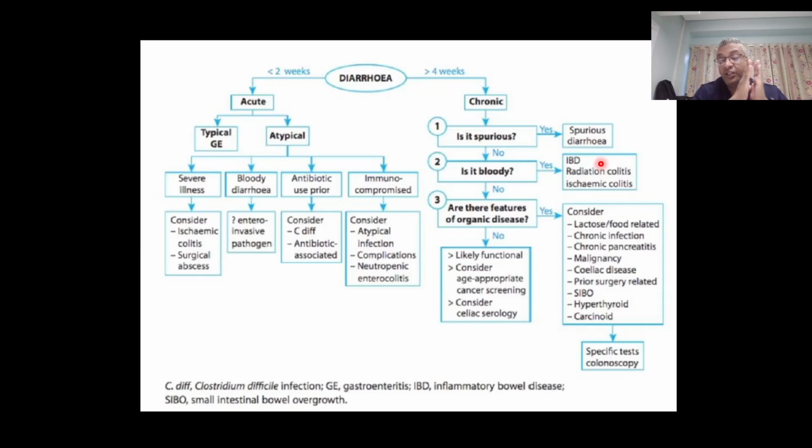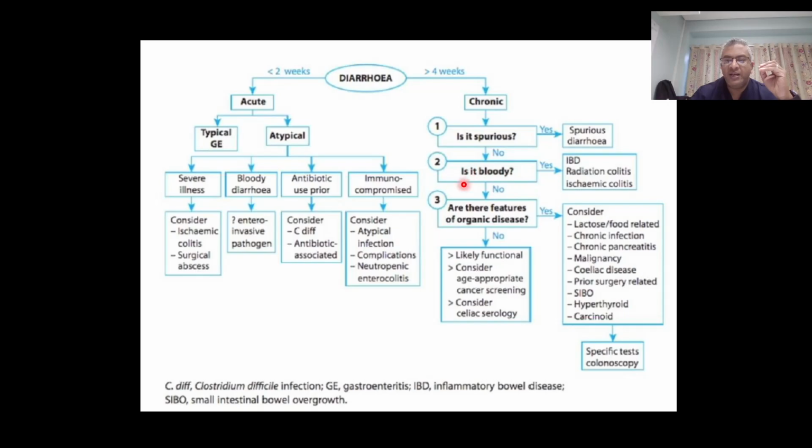In terms of the actual bowel wall histologically speaking, ulcerative colitis is limited to the mucosa and submucosa, but Crohn's is transmural. Ulcerative colitis has an association with PSC, and Crohn's, like we said, also complicates with perianal fistulas and abscesses and such things, right? If it's bloody chronic diarrhea more than 4 weeks, also think radiation colitis, think ischemic colitis.